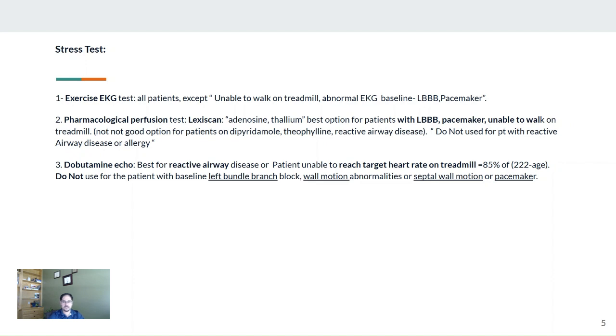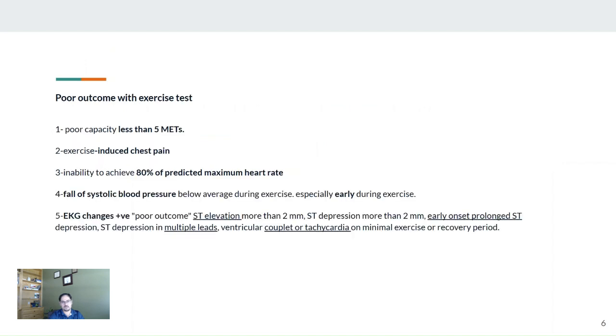the first question will be the baseline EKG and whether the patient can walk, and then what's his paced EKG and what's the contraindication for the test. For those tests, you may have some questions about the poor outcome or what's a positive test.